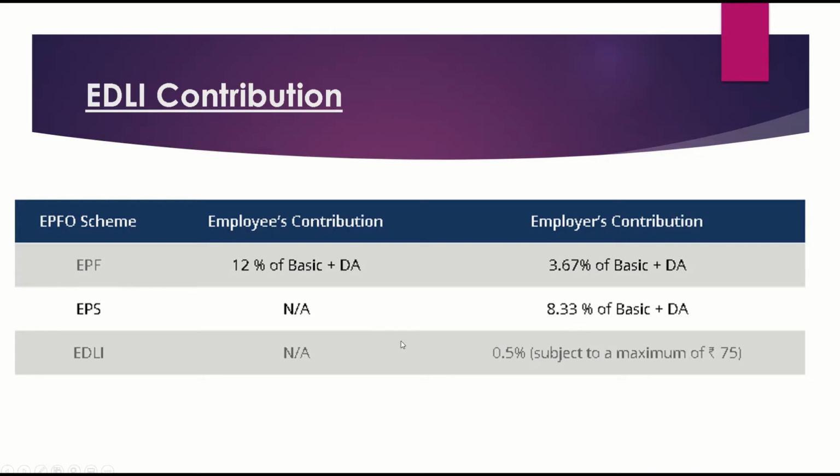And beyond this, in case of the death of the employee, the nominee gets a lump sum insurance amount. That is what I said is the 0.5%, paid as an insurance premium, 75 rupees. So this is how the employee provident fund amount is deposited in various different forms.